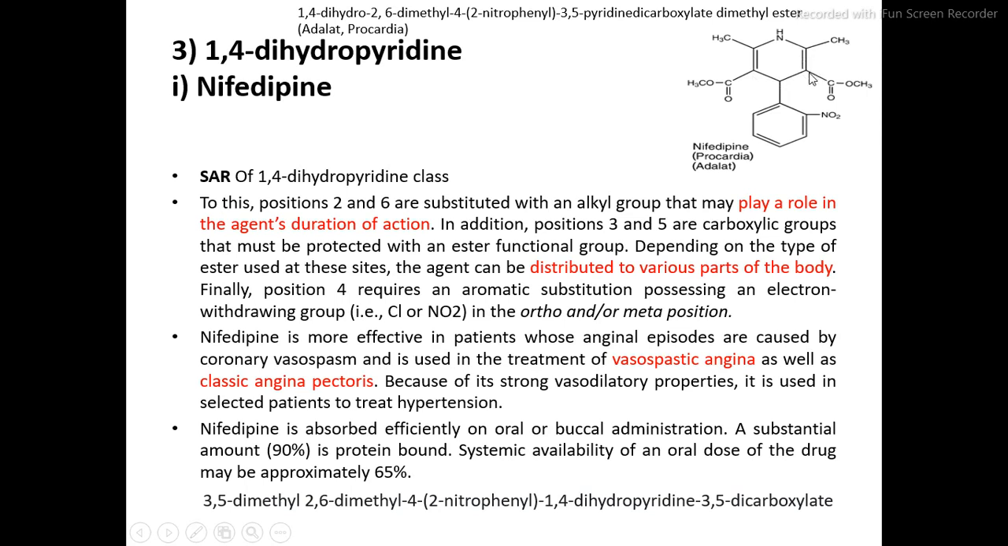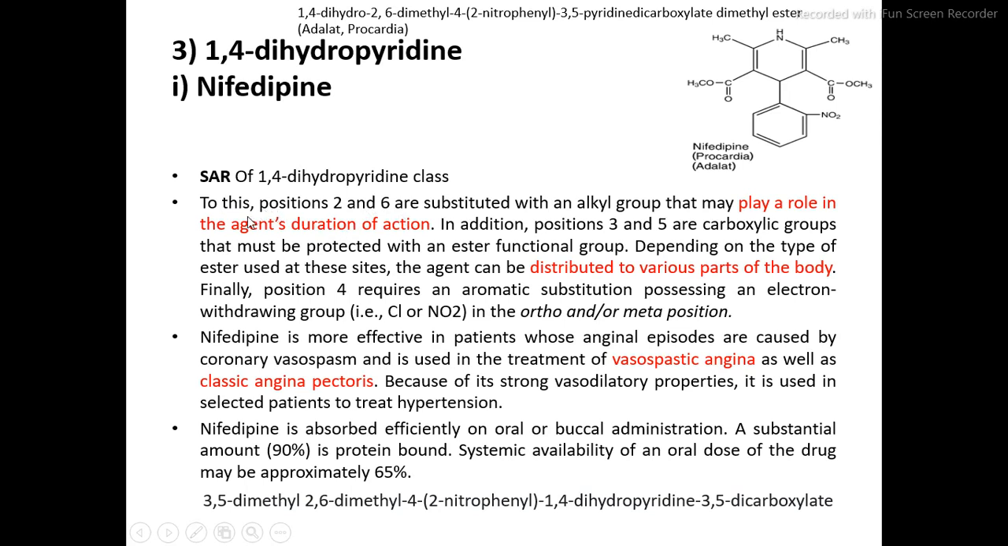So 3,5-dimethyl, then 2,6-dimethyl, 4-(2-nitrophenyl). Then the name of this ring, that is a 1,4-dihydropyridine, 3,5-dicarboxylate. So this is the IUPAC nomenclature of the nifedipine.